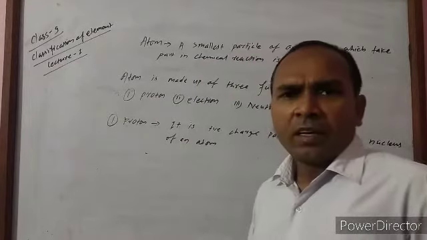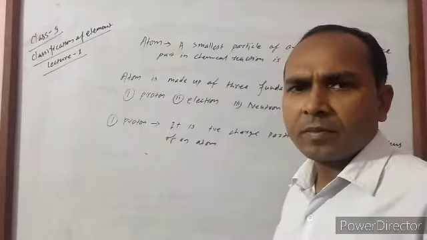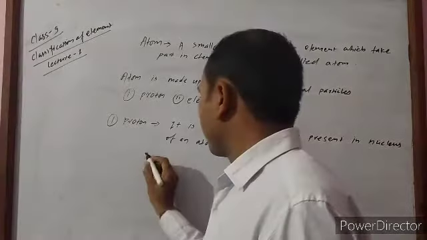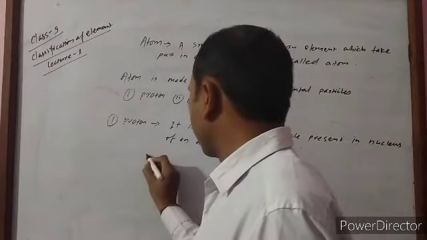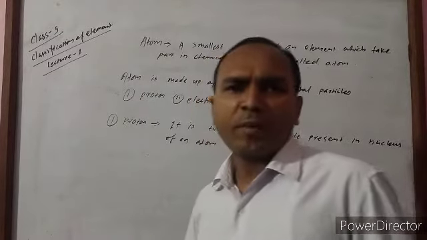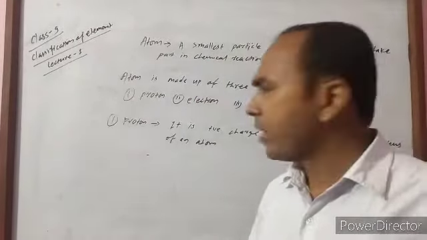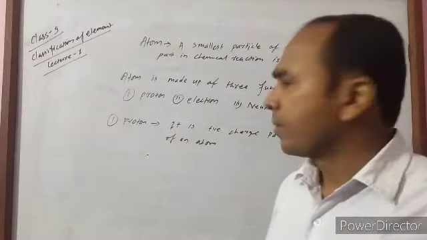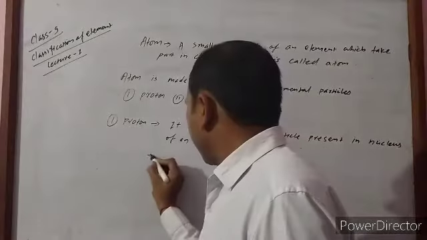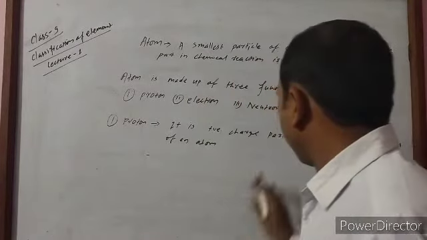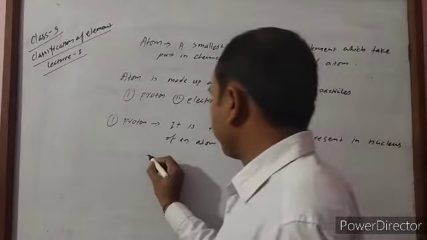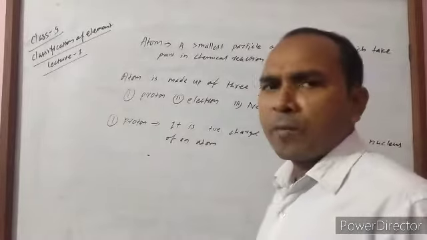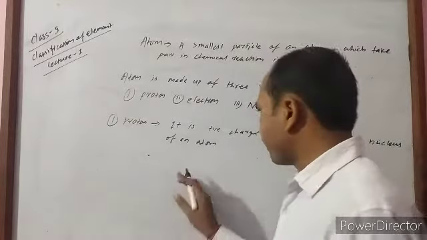Its weight is very small, so we use AMU, atomic mass unit, and we already know 1 AMU is a very small quantity, equal to 1.67 into 10 to the power minus 27 kg.